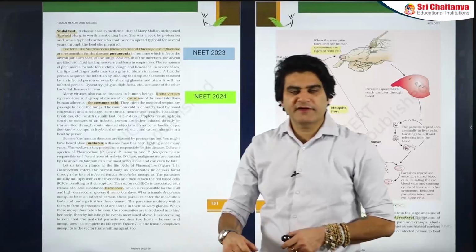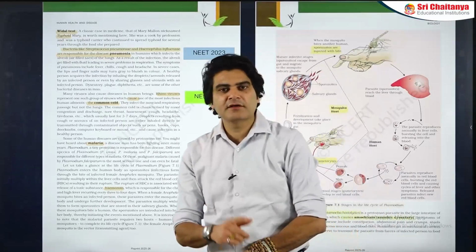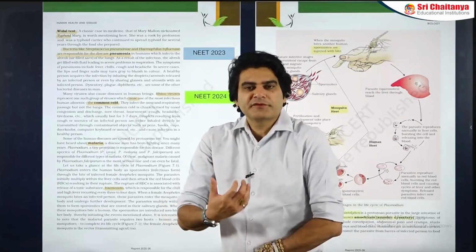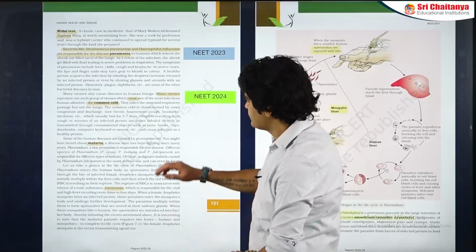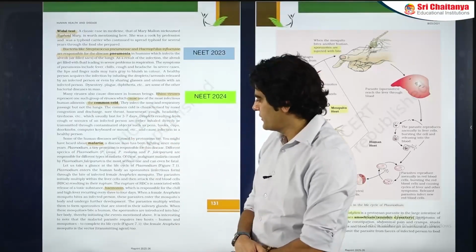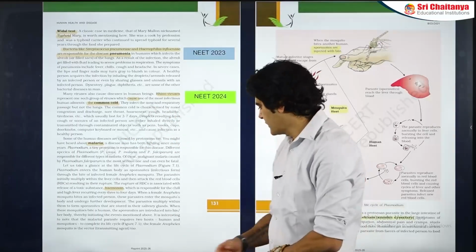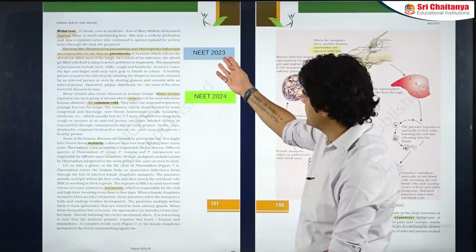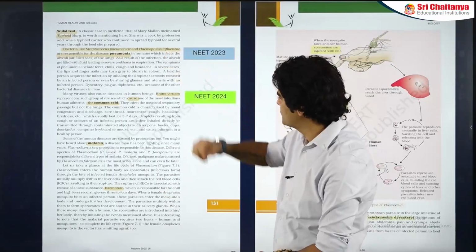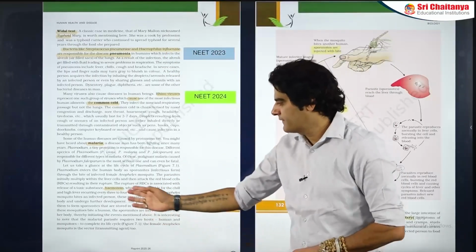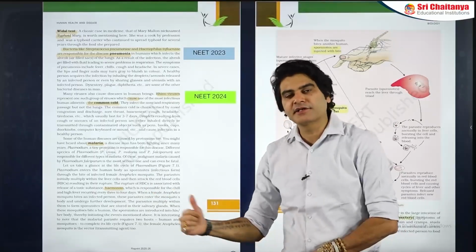So pneumonia infects deeper parts of the respiratory tract. The common cold only affects the superficial or upper parts. Malaria is another very important disease from the questions perspective. There have been questions from malaria, like in NEET 2023, there was a question from pneumonia. In NEET 2024, there was a question from malaria regarding hemozoin.